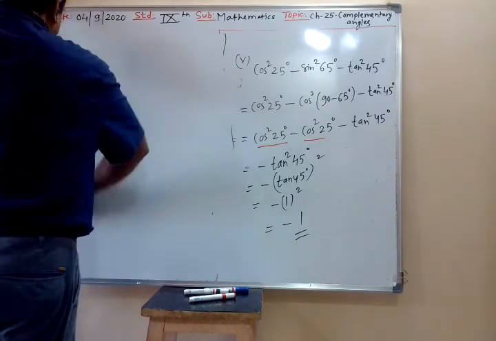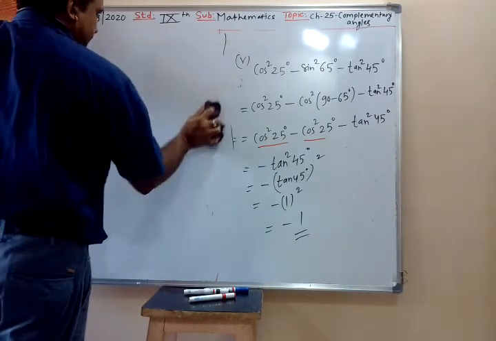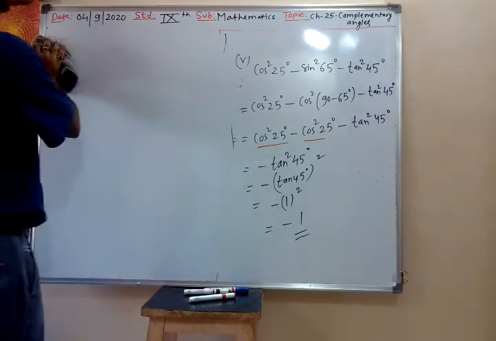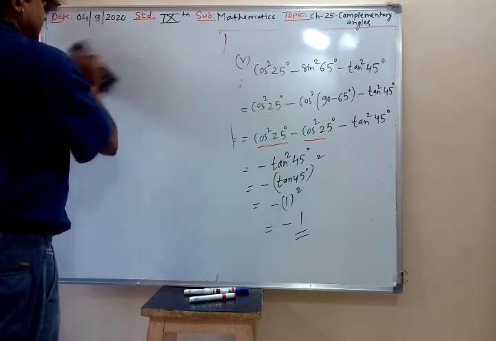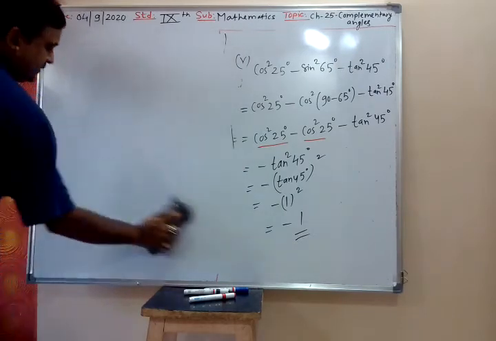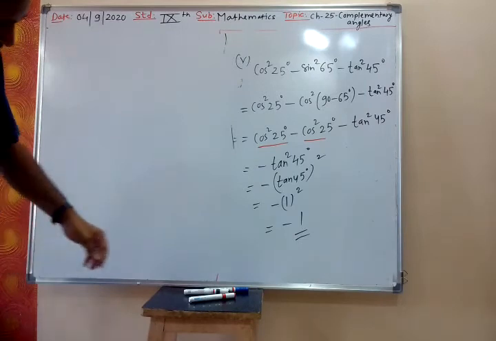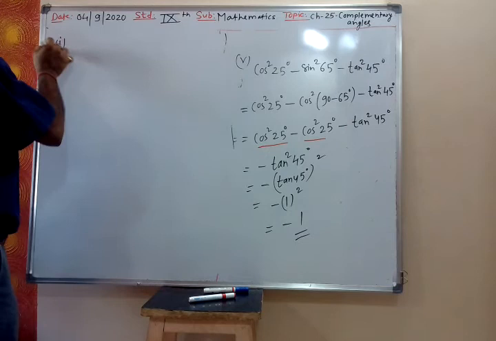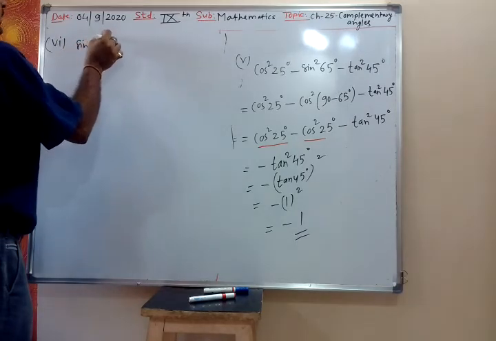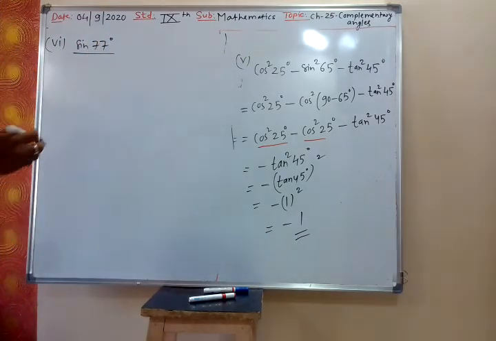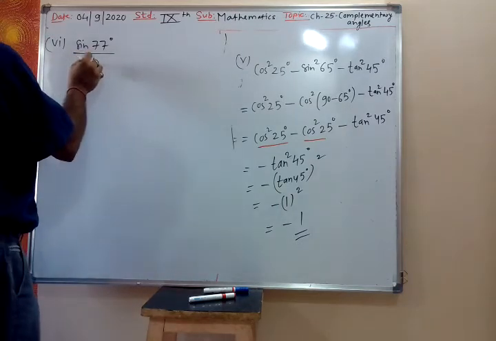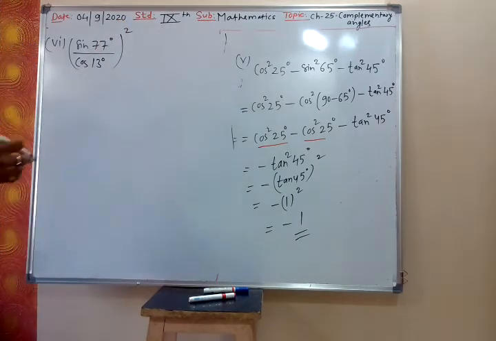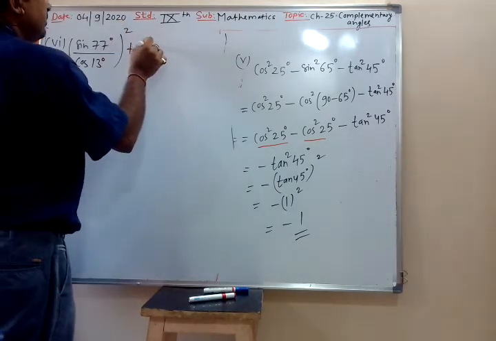So there is a trigonometric relation between sin and cos. This is 3 minutes, only 3 minutes is more, 2 minutes is also sufficient. Sin 77 degree upon cos 13 degree whole square, then plus cos 77 degree.